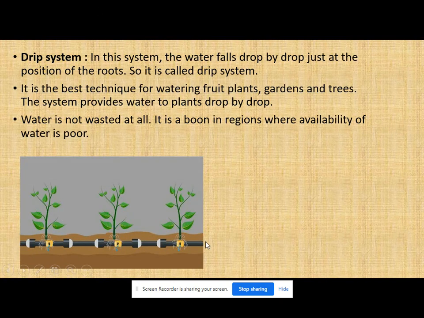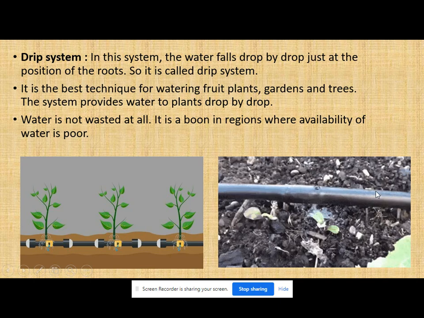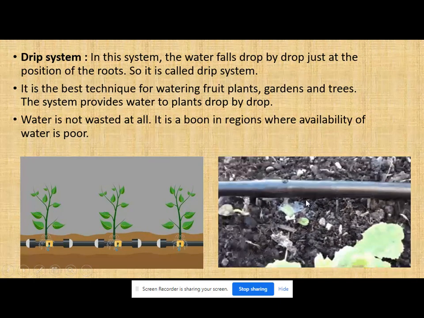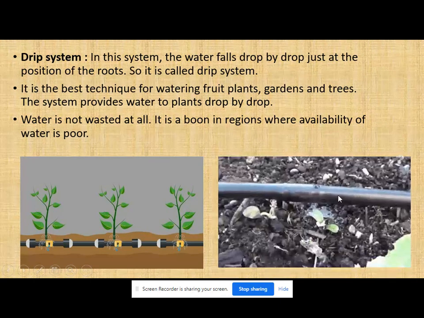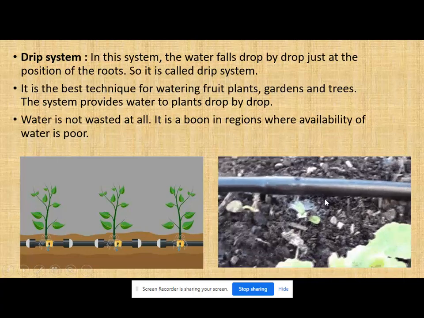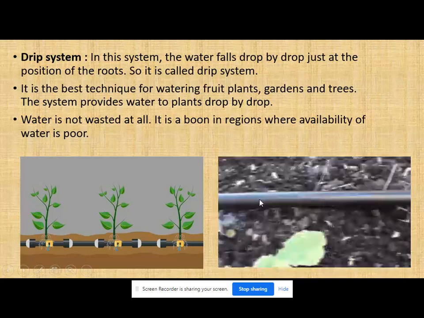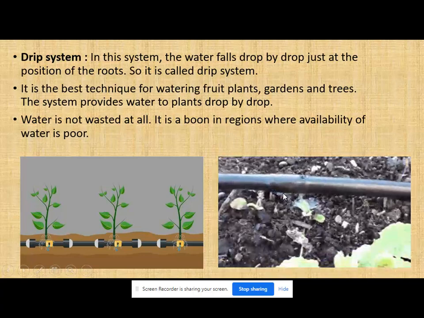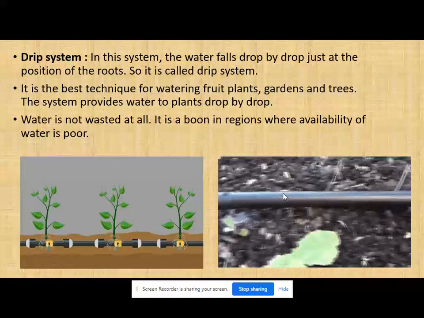Here we have a long pipe, and in this pipe we have small holes. The water is falling drop by drop. You can see in this picture how the water is coming out. Is it visible?